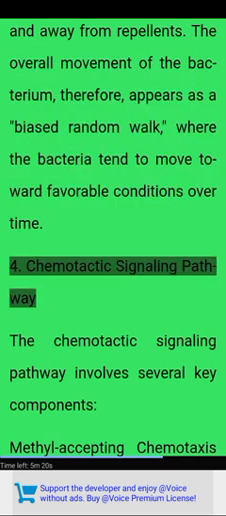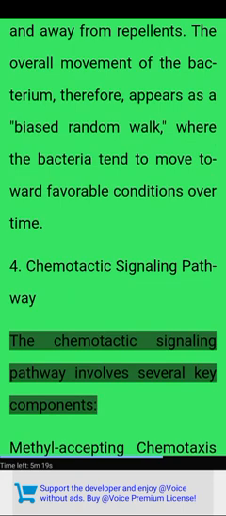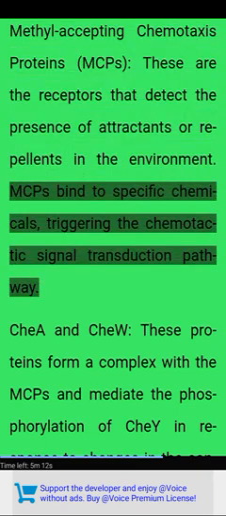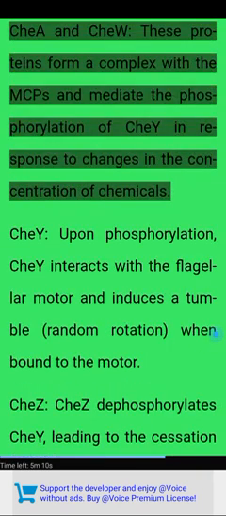4. Chemotactic signaling pathway. The chemotactic signaling pathway involves several key components. Methyl-accepting chemotaxis proteins, MCPs. These are the receptors that detect the presence of attractants or repellents in the environment. MCPs bind to specific chemicals, triggering the chemotactic signal transduction pathway. CheA and CheW. These proteins form a complex with the MCPs and mediate the phosphorylation of CheY in response to changes in the concentration of chemicals.